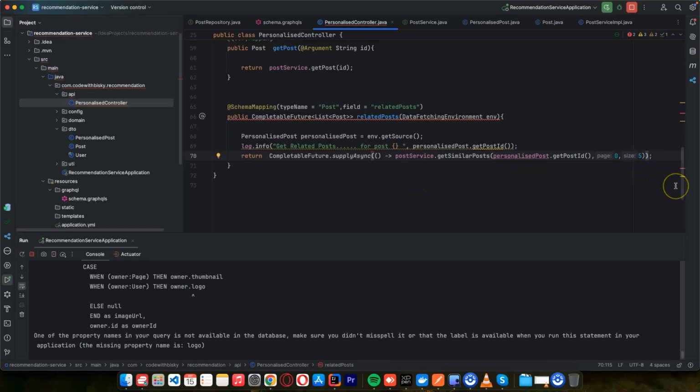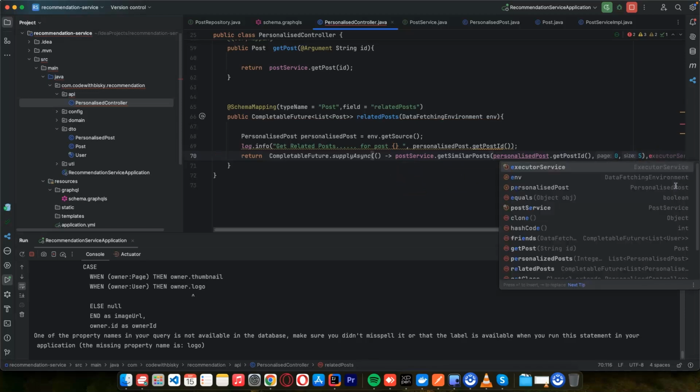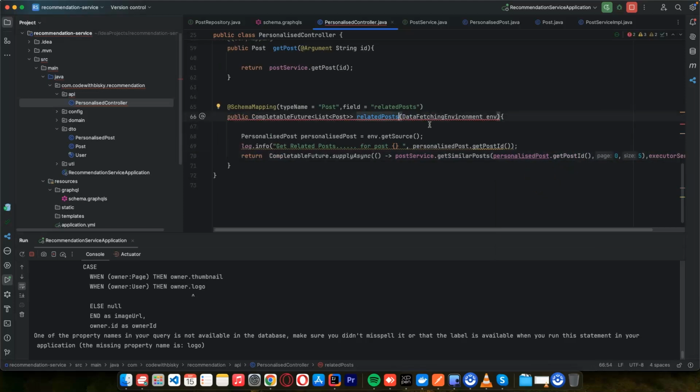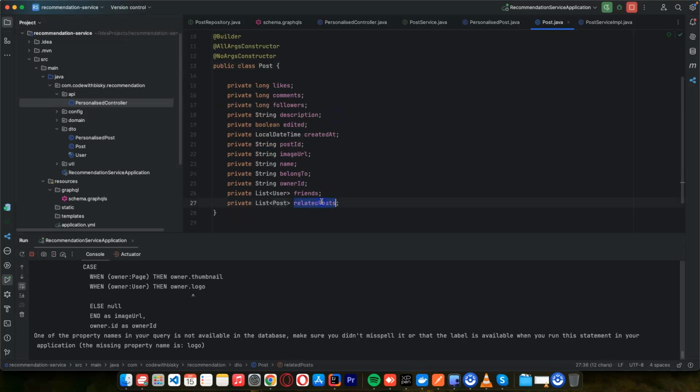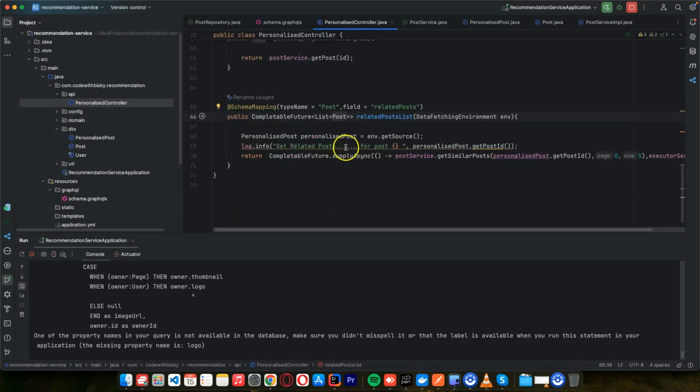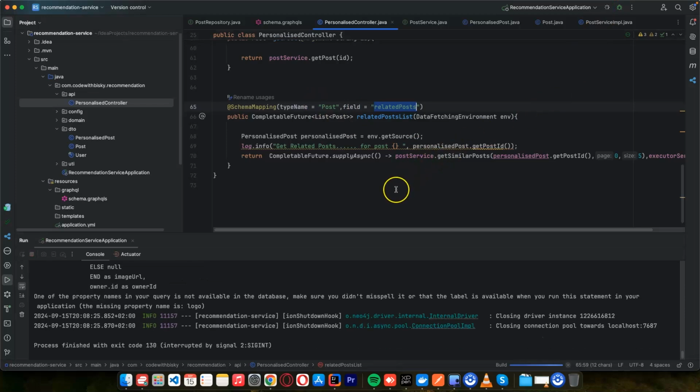And from here, let's put an executor service, this one. Related post list. So if we go to this post, you can see we have this related post. So we are now using this field to match this. So here I say get related post, and we can rerun the application and test.